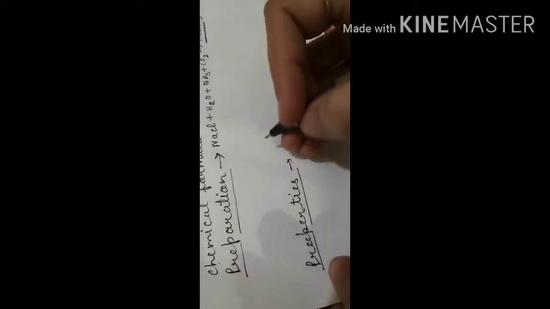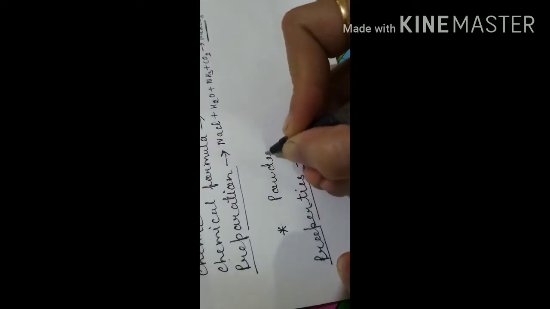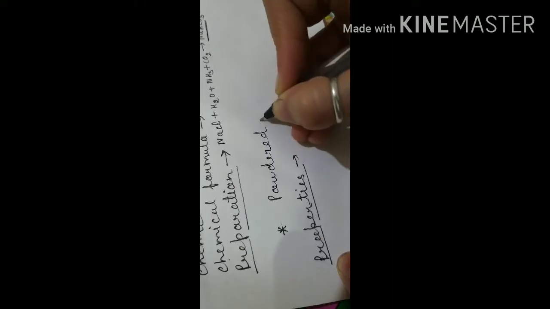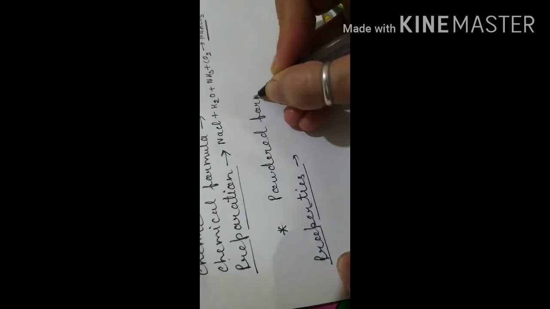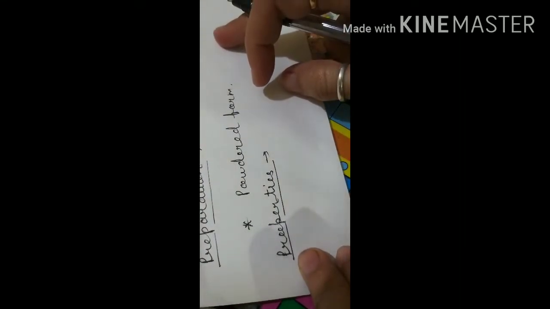Let us talk about some general properties. You can say this is also in a powdered form, that you must know. And the common property which I am going to discuss, any metal carbonate, so this is metal bicarbonate.